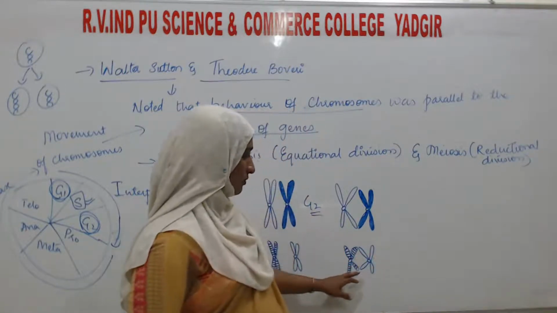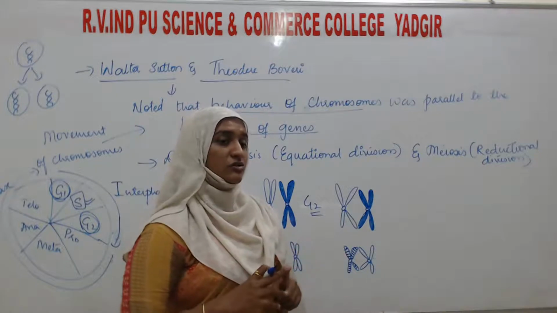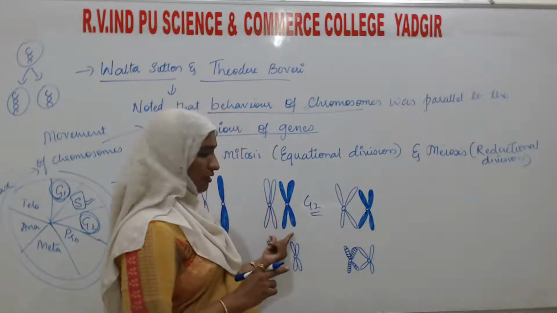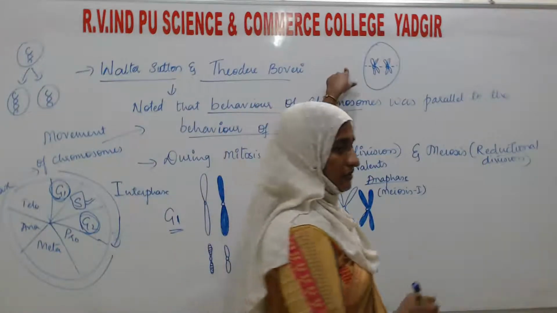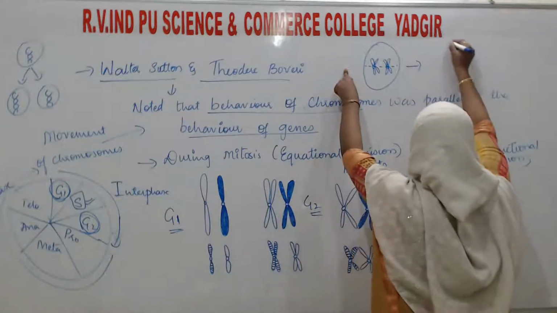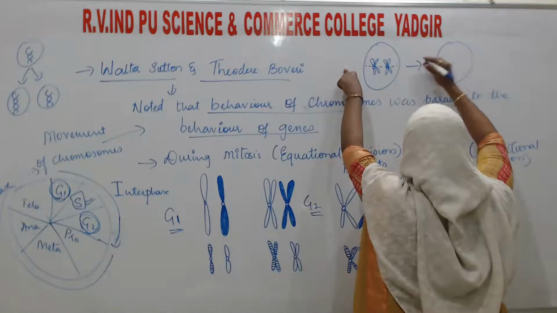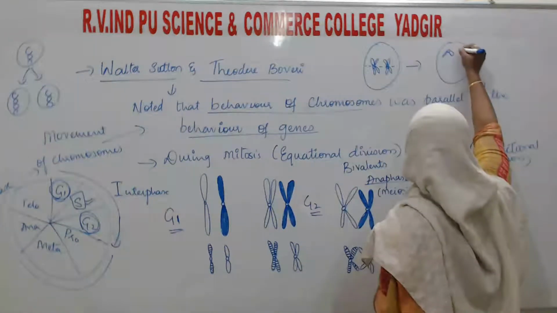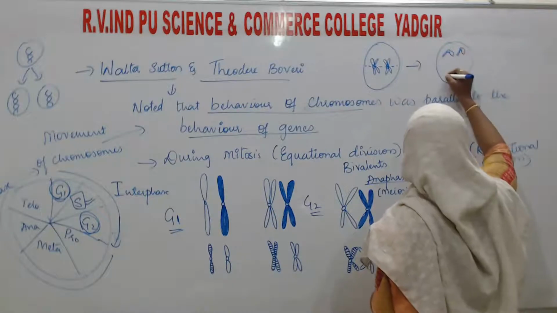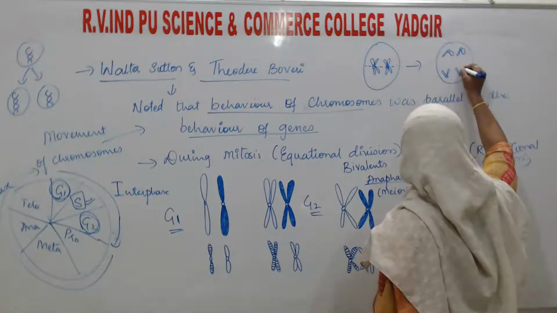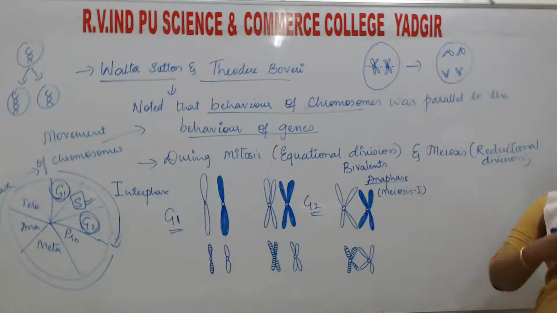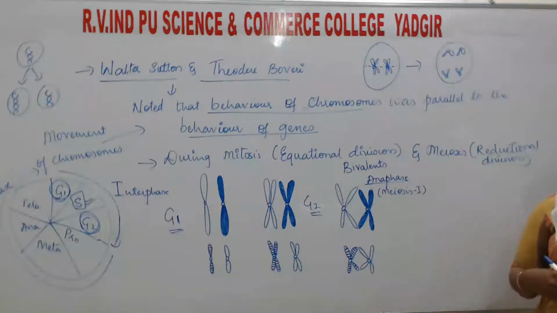You can see how the chromosomes are coming closer to each other. Then, during anaphase, the chromosomes will move towards the opposite poles, as the centromere is going to divide like this. They will move towards the opposite poles.